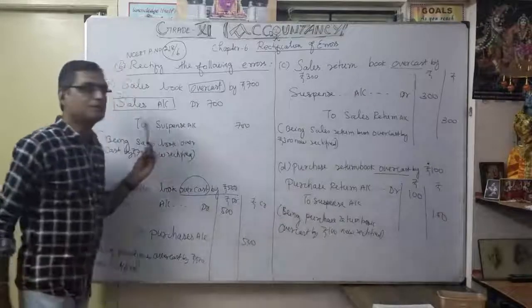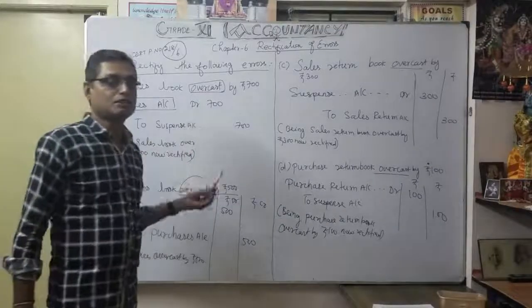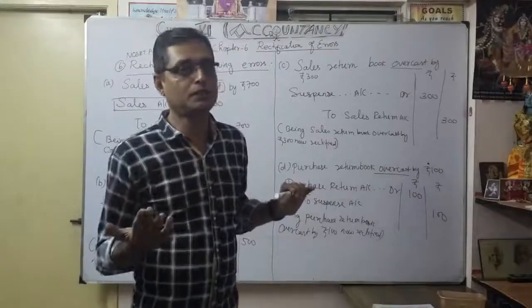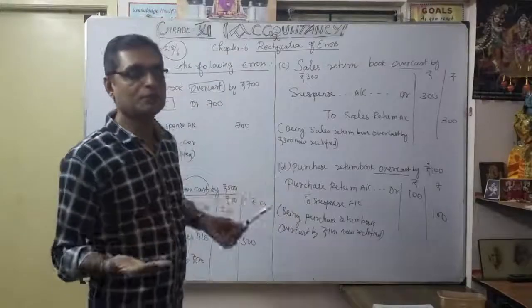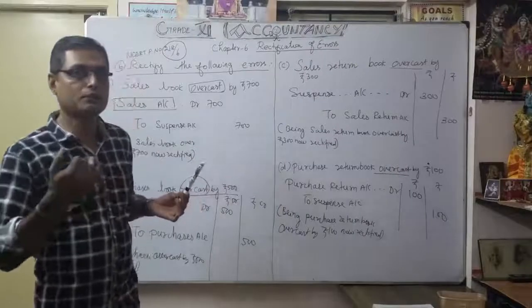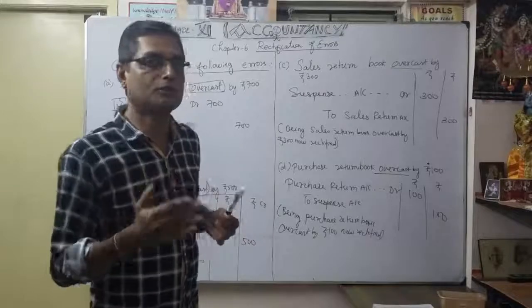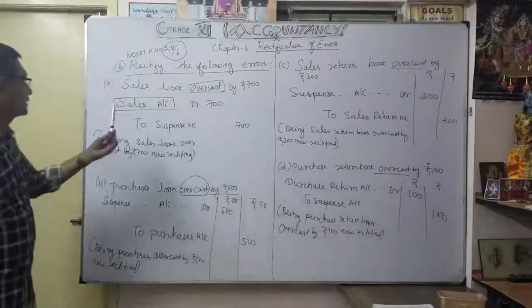See here, everything is considered as over cost. So wherever over cost, you have to give the opposite effect. Suppose purchases are usually debit side; if it is over cost, you have to credit purchases. Similarly, sales are always credit side; if it is over cost, debit sales. Okay, that's what is done here.